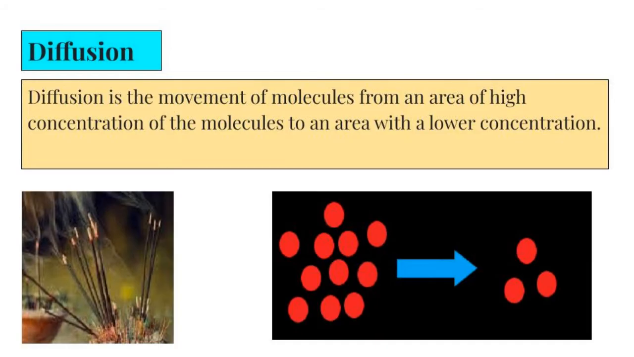Now, diffusion. Diffusion is the movement of particles from an area of high concentration to an area of low concentration. For example, when we burn an incense stick, fumes travel from the high concentration area to the low concentration area, and by this process, these fumes spread in the whole room. So this is how the diffusion process takes place in organisms also.